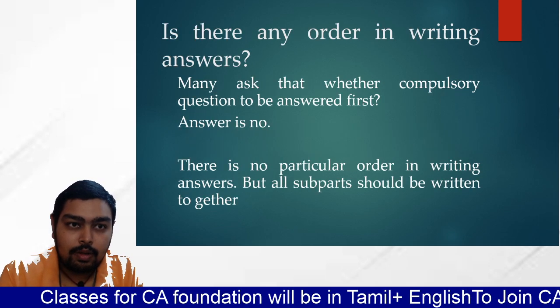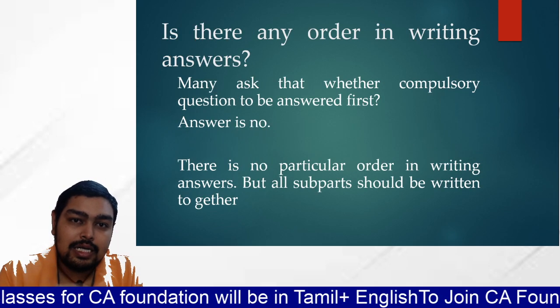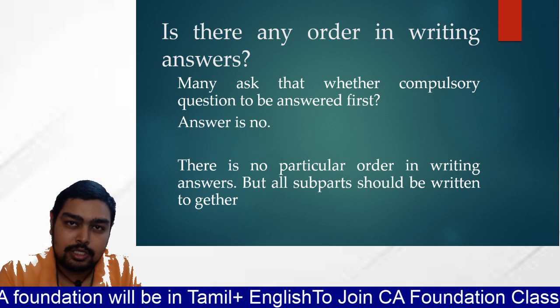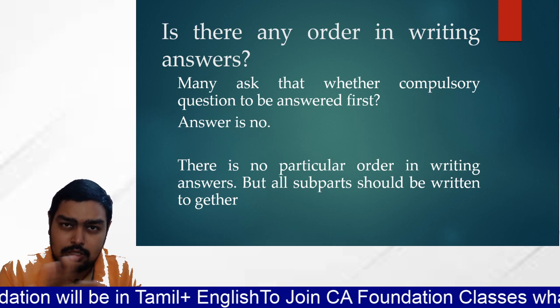Then, is there any order in writing the answers? For example, if you have taken question number 2 first and have not written question number 1 first, no issue.